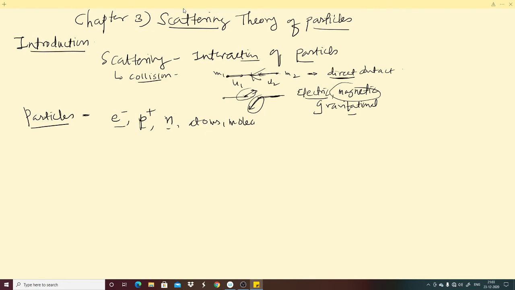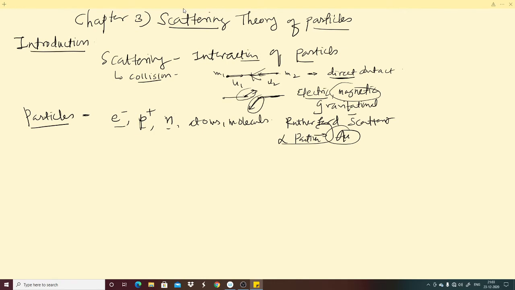For example, you have studied Rutherford scattering. In the Rutherford scattering experiment, electrons are incident on, sorry, not electrons, alpha particles. Alpha particles are incident on gold nucleus. Those alpha particles are scattered by those gold nuclei.